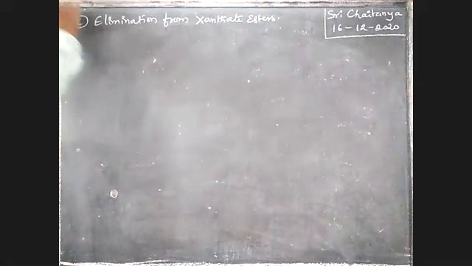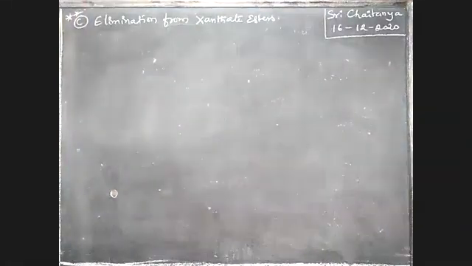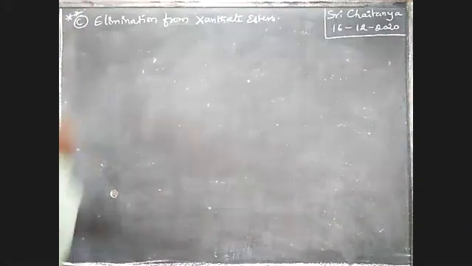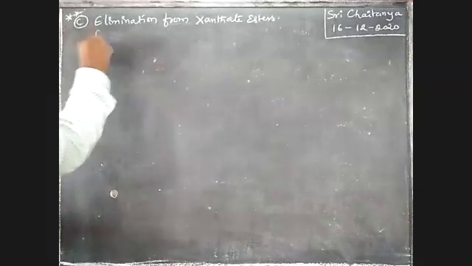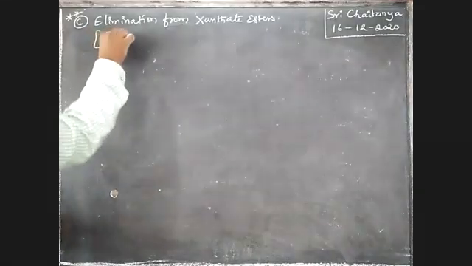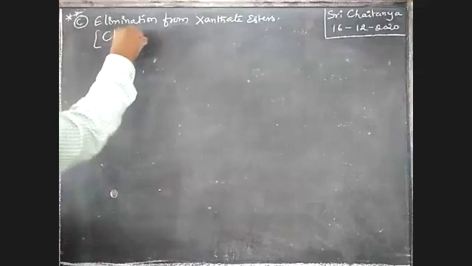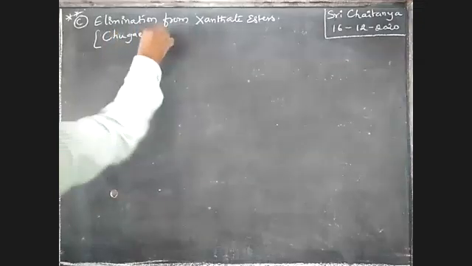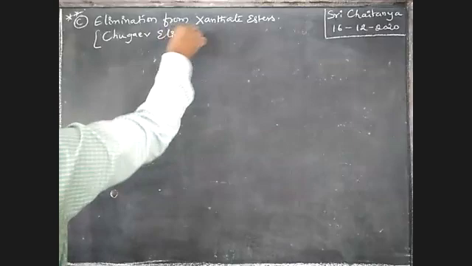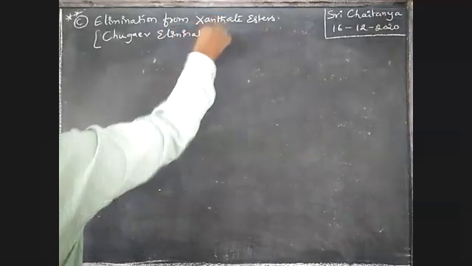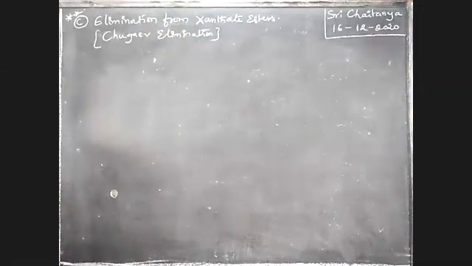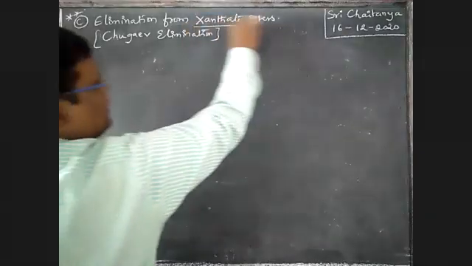Very, very important, boys. Which is also called Chugaev elimination. Xanthate esters. Sir, what are xanthate esters?